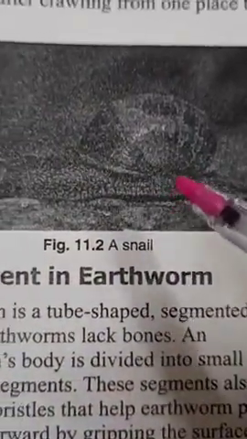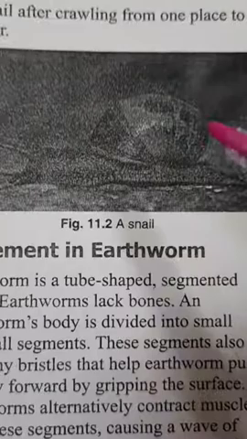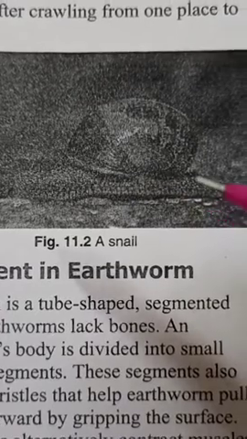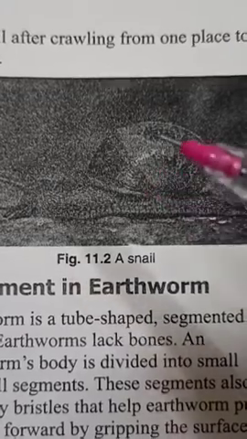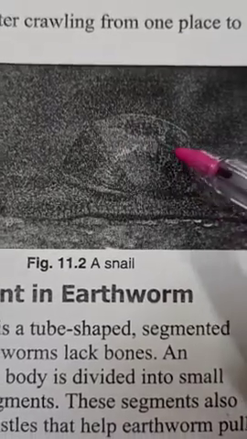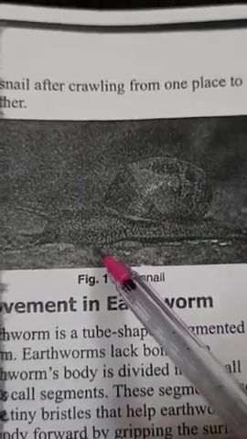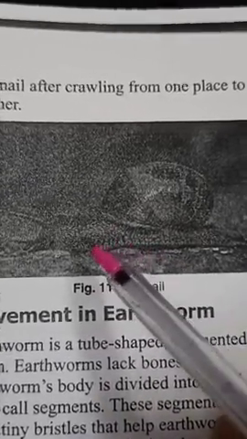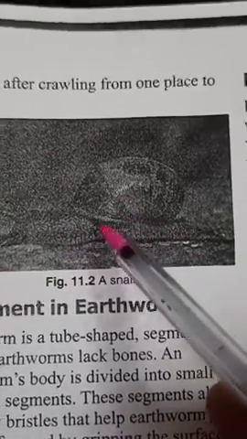So children, here you can see this is a shell. Because I have a photocopy of the book, this diagram is not clear, but if you have a new book, this diagram must be very clear. And this outer hard covering is called shell. Snail has this kind of body structure. And this part is called muscular foot, which is present here.